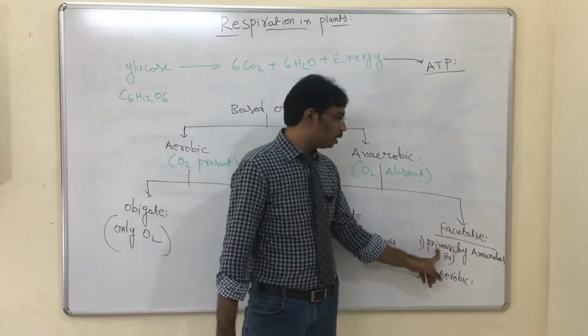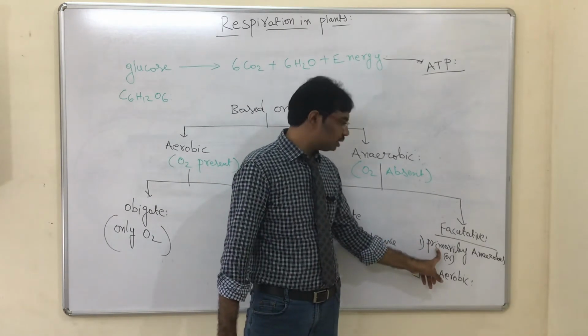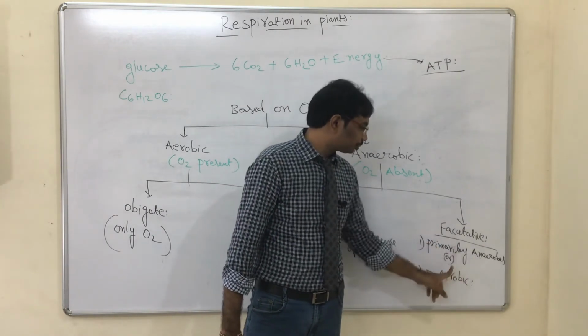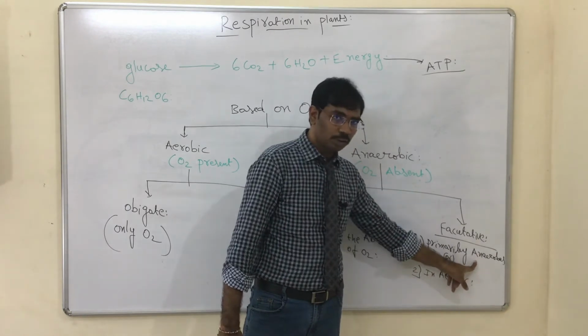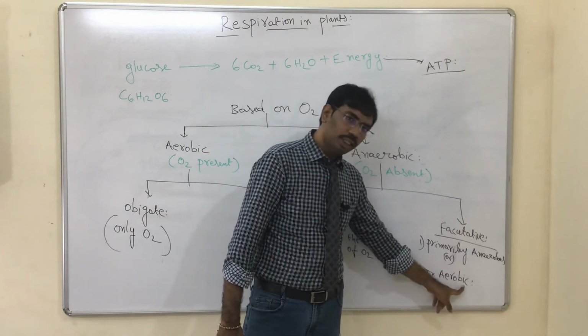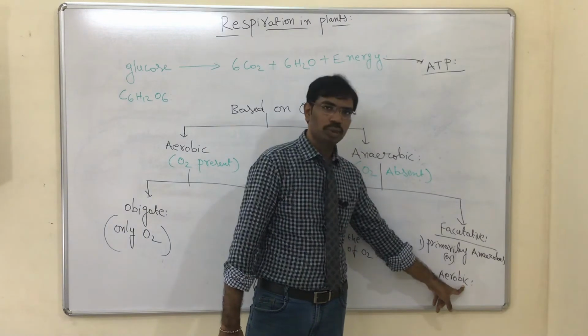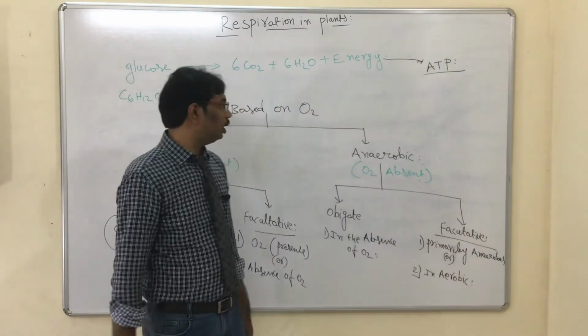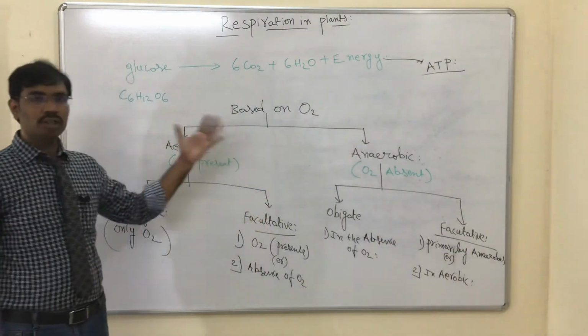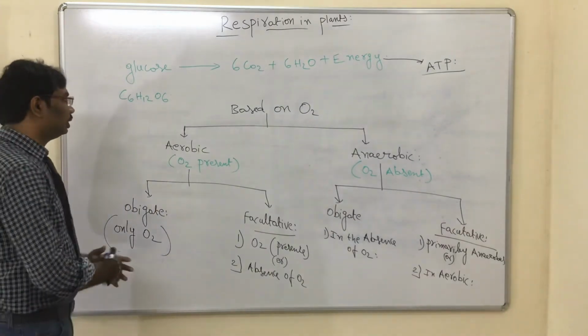For a facultative anaerobe, the primary importance is the absence of oxygen, but it can survive in the presence of oxygen also. So these are the types of respiration based on oxygen availability. This is the classification.